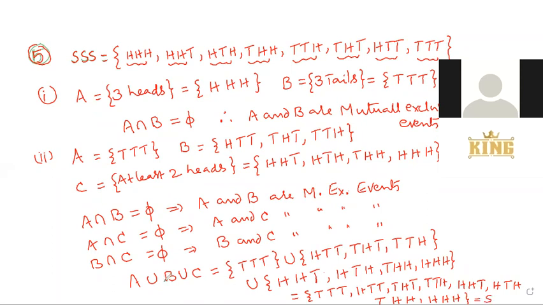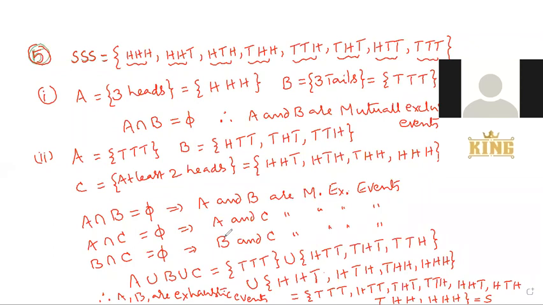Therefore, A union B union C is the sample space, so A, B, C are exhaustive events. Exhaustive events means the union is the sample space. Mutually exclusive means no common. Okay? Right. So the second bit is also completed.